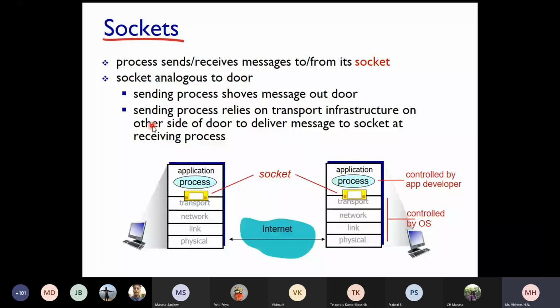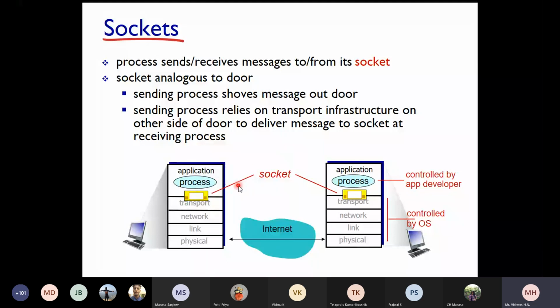The sending process uses this door to transfer the messages. The sending process relies on the transport infrastructure on the other side of the door to deliver the message to the socket at the receiving process. That means your application is running, there is a process running in the application layer, and this socket is a door for sending that packet outside your system.